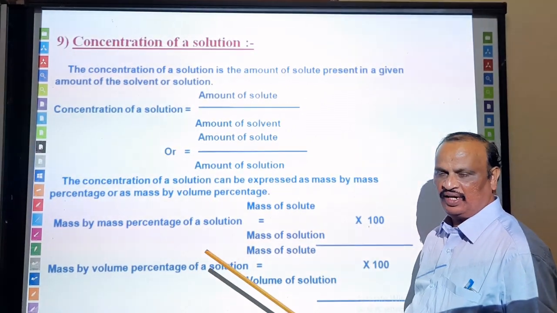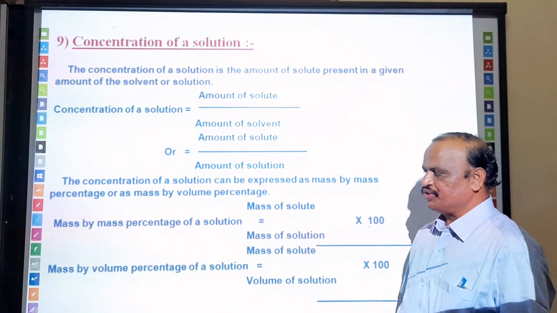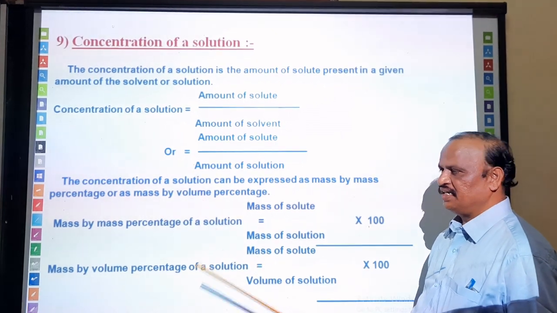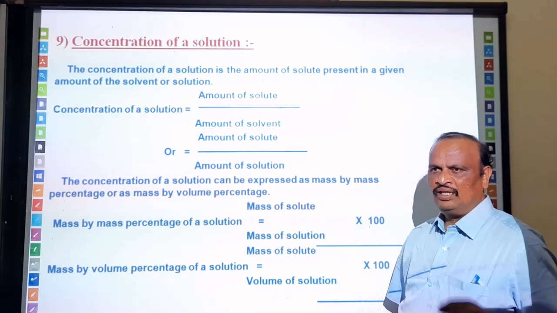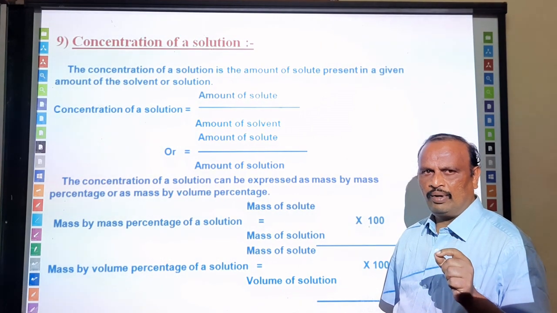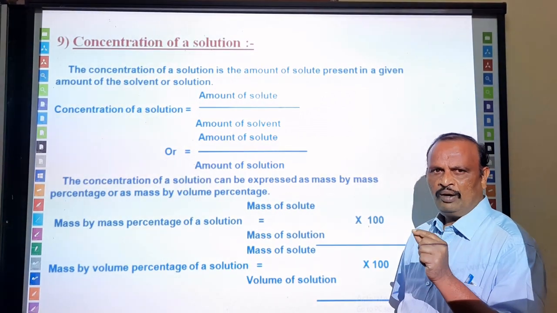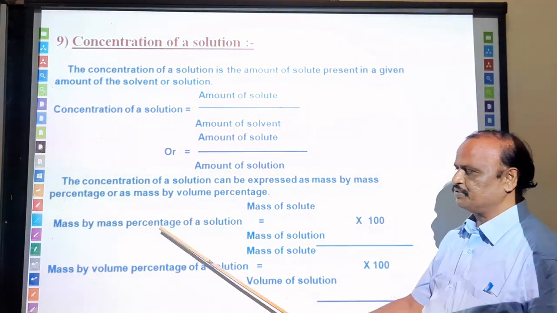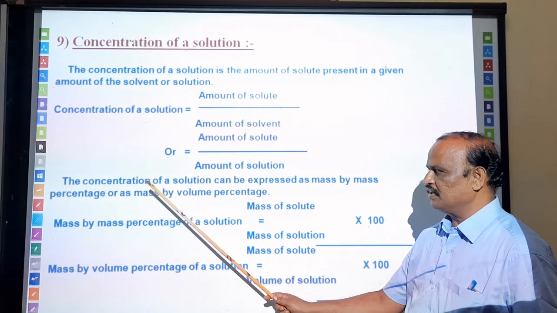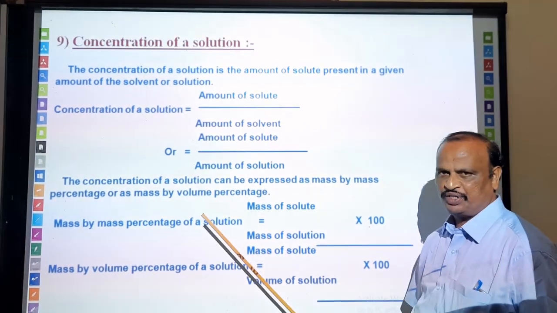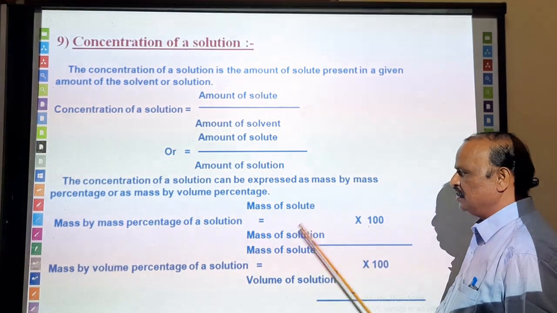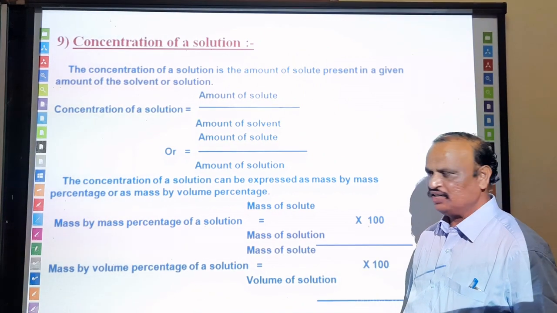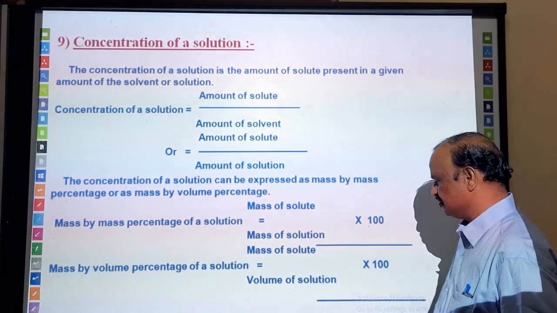Mass percentage we call it, volume percentage we call it. What is mass percentage? The mass of the substance present per 100 parts of the total mass of the solution is called the mass by mass percentage, or simply mass percentage. So mass of solute divided by mass of solution, into 100. That's what we call the mass percentage.